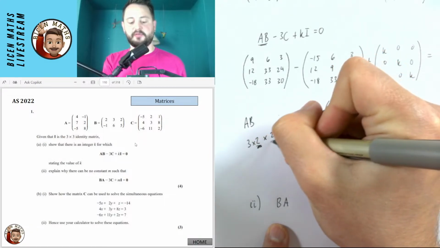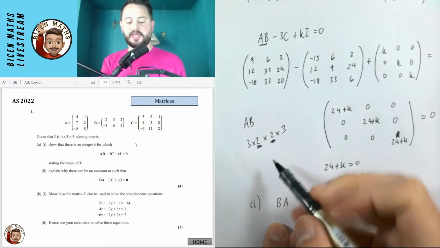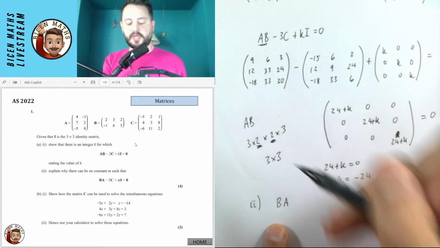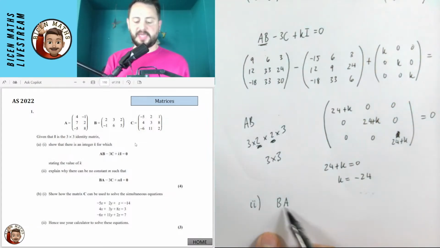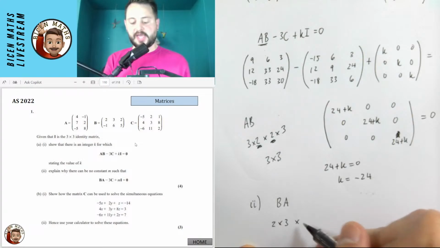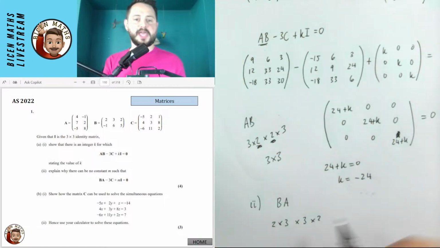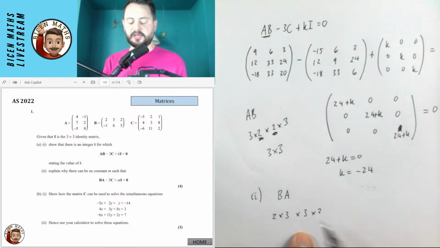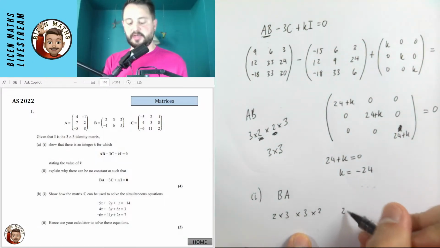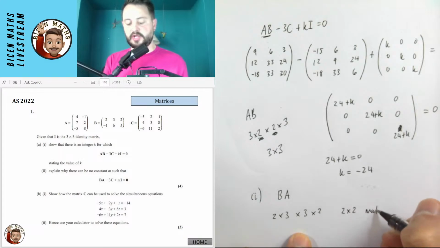And the fact that these kind of matched each other, that gave us a 3 by 3 matrix that we have. But if we do a B times A, that would be a 2 by 3, and A is a 3 by 2. So we can actually work out what BA is, but a 2 by 3 times a 3 by 2 is going to give us a 2 by 2 matrix.